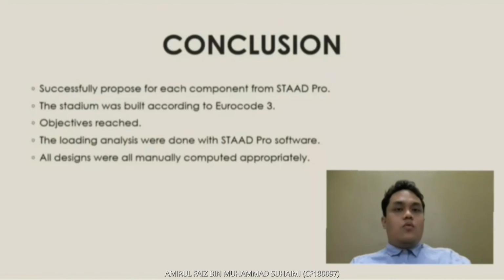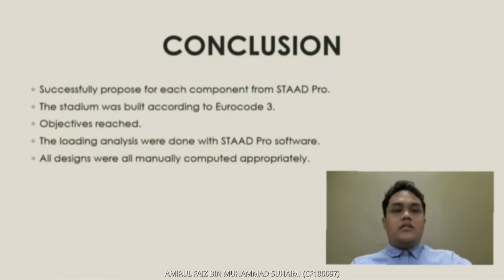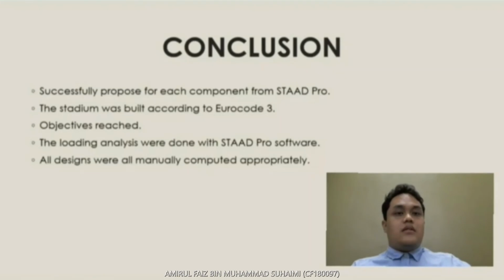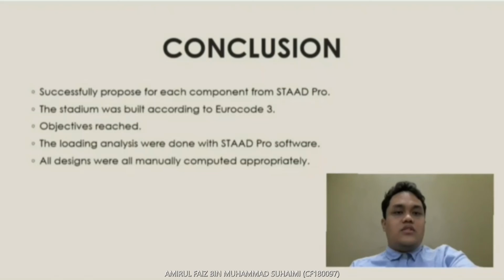For our conclusion, we were able to successfully propose an appropriate size for each component of the roof truss based on the axial force from the StatPro analysis, using the actions on the steel structure obtained from British Standard EN 1991 and British Standard EN 1990, and by considering maximum effects. Before beginning the manual computation, we used StatPro software to build and examine the stadium's loads. Manual calculations were made for the roof truss, column and truss to column connection, as well as the beam to column connection, column and beam.